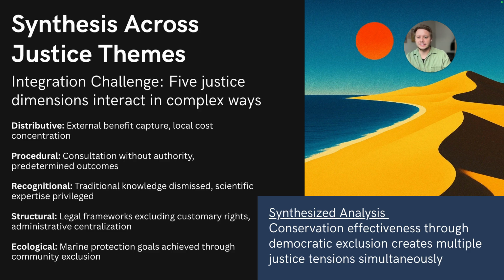This integrated analysis is suggesting that this environmental justice problem reflects governance approaches, not conservation goals themselves. It's a systemic problem, right? Communities support marine protection, but they resist this governance process that's excluding them from authority over traditional territories, right? If these governance processes don't change, or there's no reparative justice or reconciliation or trust building, it's very likely that continual adjustments to governance processes are never going to be acceptable, right? So we might just continue to do the same thing and repeat the same problems over and over and over again. This happens a lot more than you think.